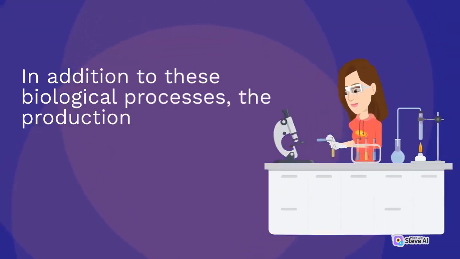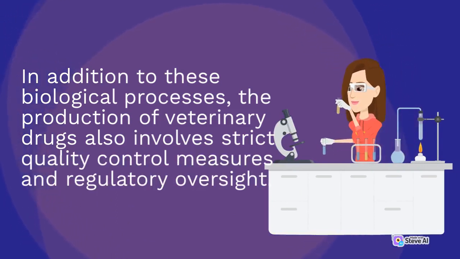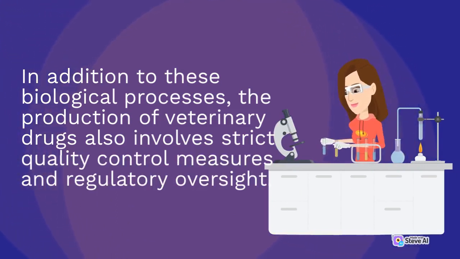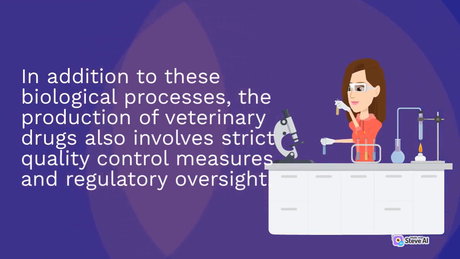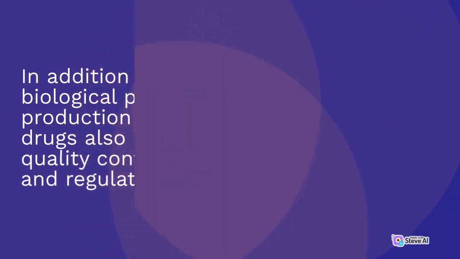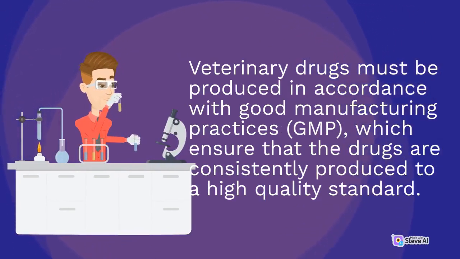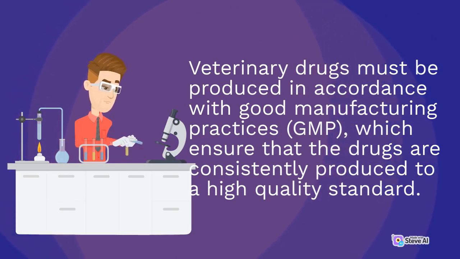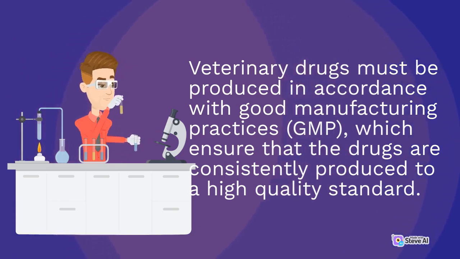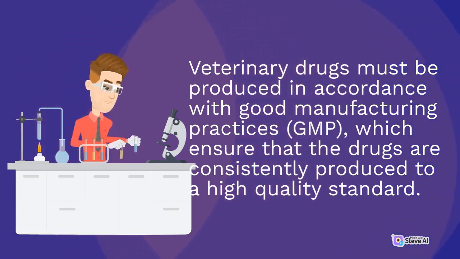In addition to these biological processes, the production of veterinary drugs also involves strict quality control measures and regulatory oversight. Veterinary drugs must be produced in accordance with good manufacturing practices, GMP, which ensure that the drugs are consistently produced to a high quality standard.